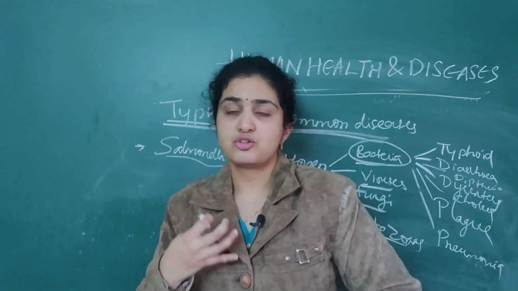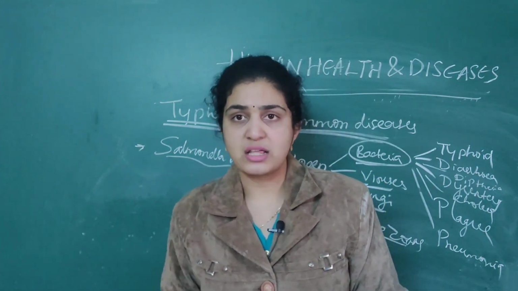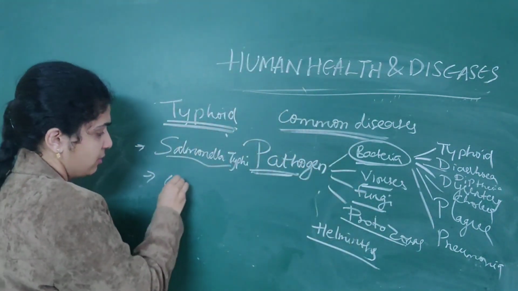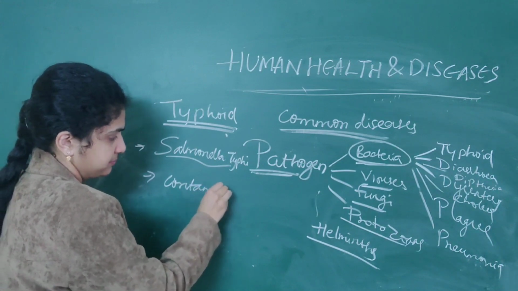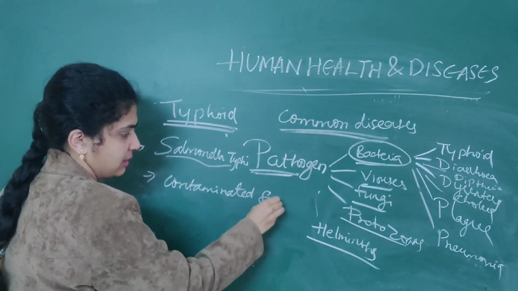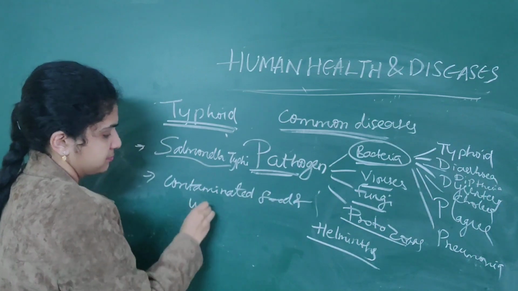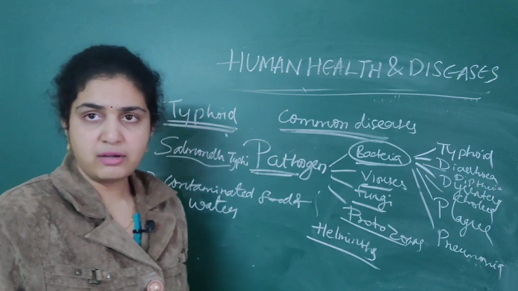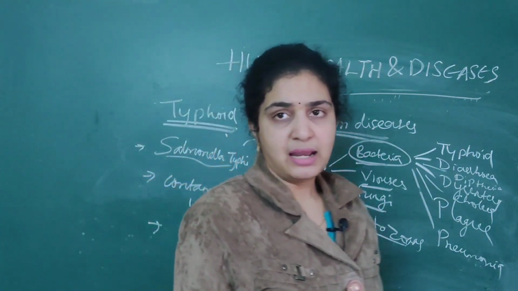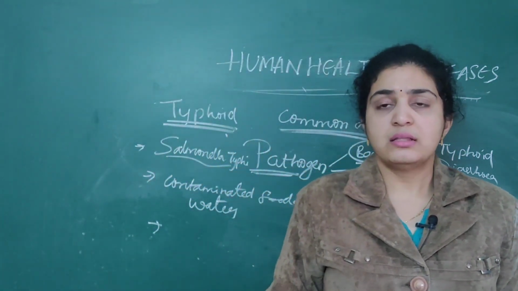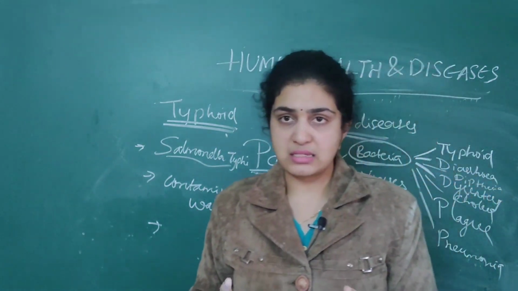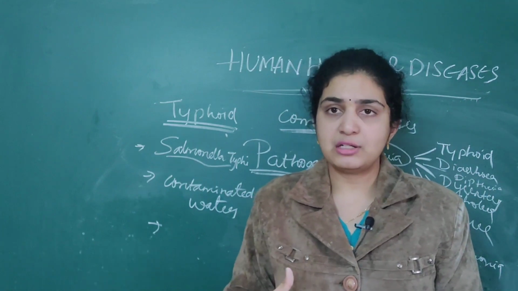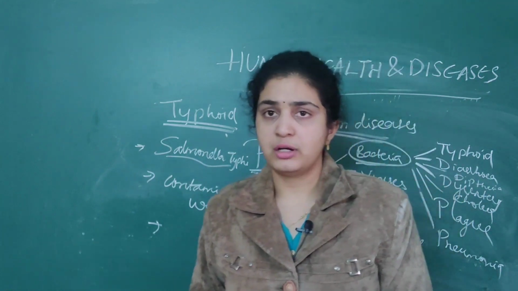So how is it transmitted? This disease is transmitted through contaminated food and water. Later, how is it detected? It is detected by a test: if you take this test, you will be able to identify that you are suffering from typhoid.